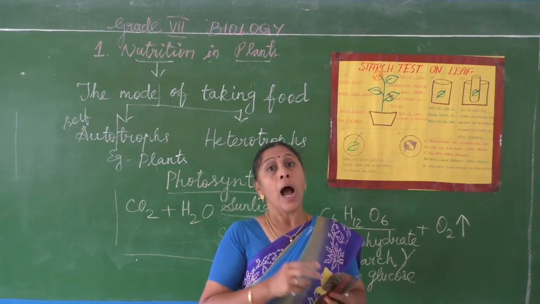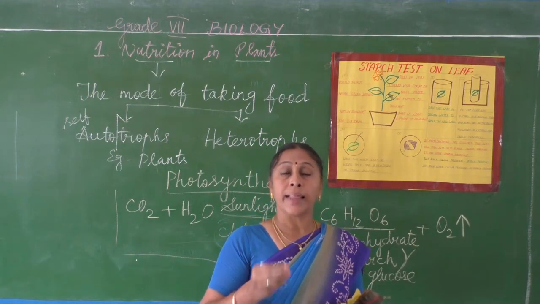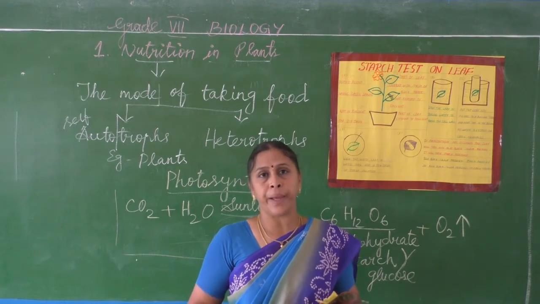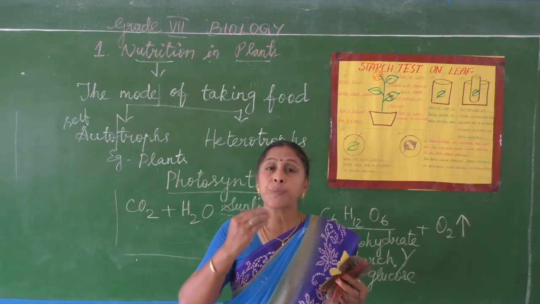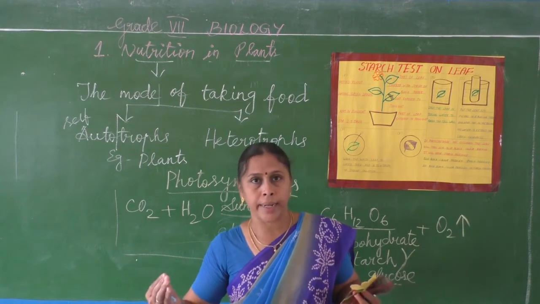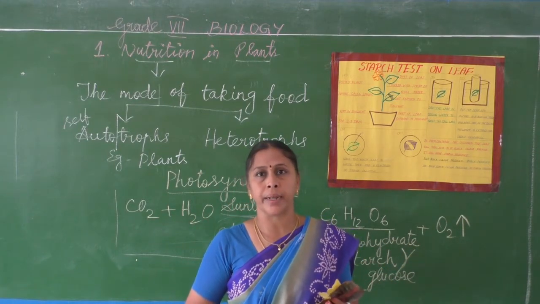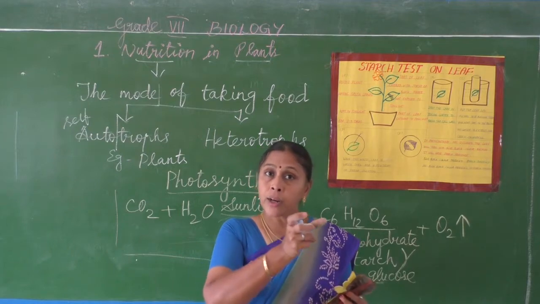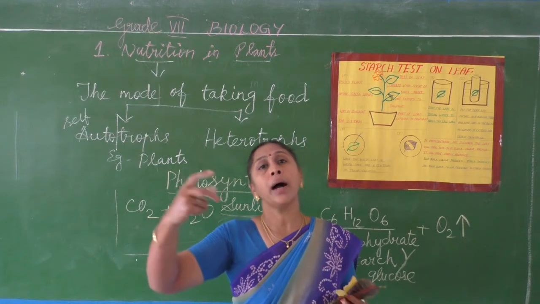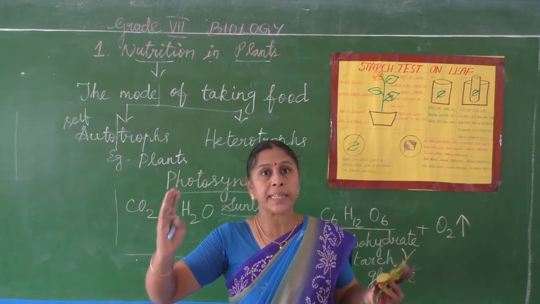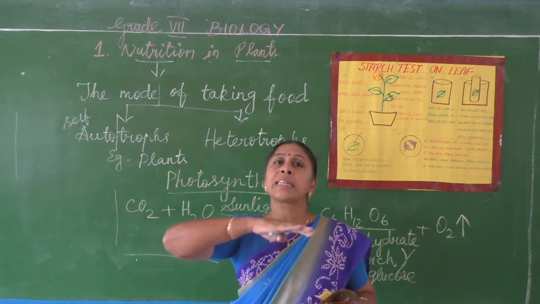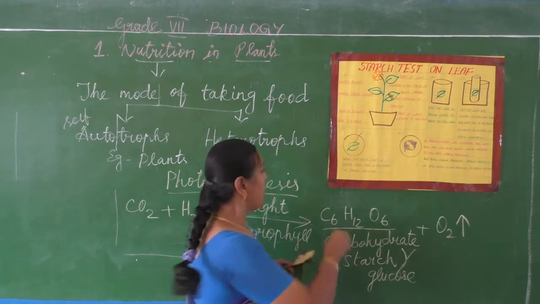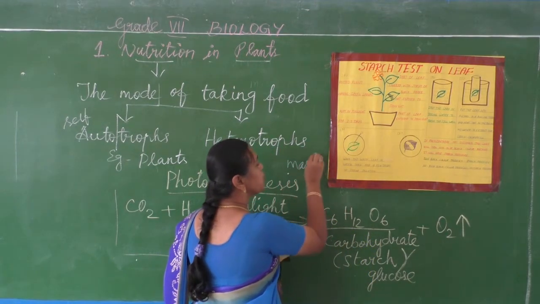That means other pigments, colored pigments other than the green pigment, are also present, in larger quantity than the green pigment. The other color pigments are present in more quantity. So they mask the presence of chlorophyll. Mask means what?